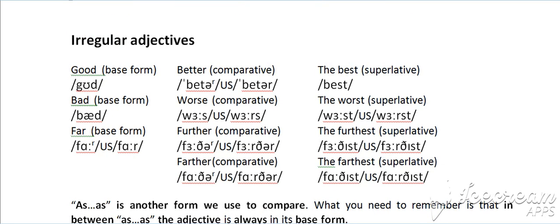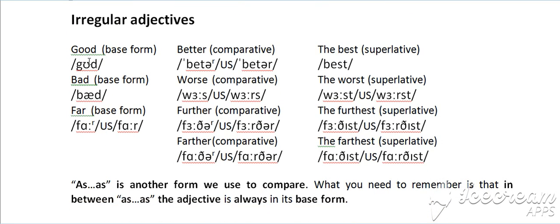Now, some irregular adjectives. One of the most common ones is good. In the comparative form, it goes better, and in the superlative, the best. While bad, in the comparative, goes worse, and in the superlative, the worst. Careful with the t in the superlative form.